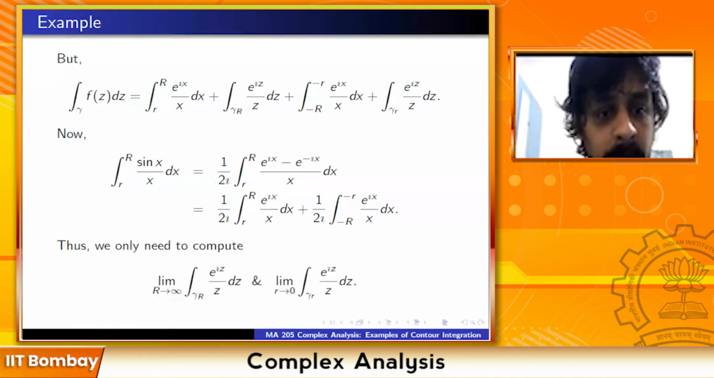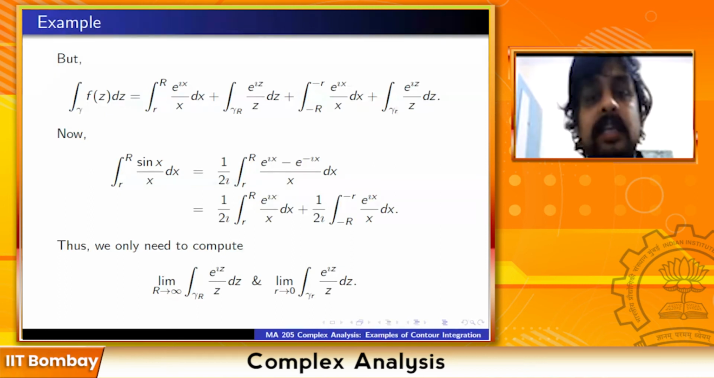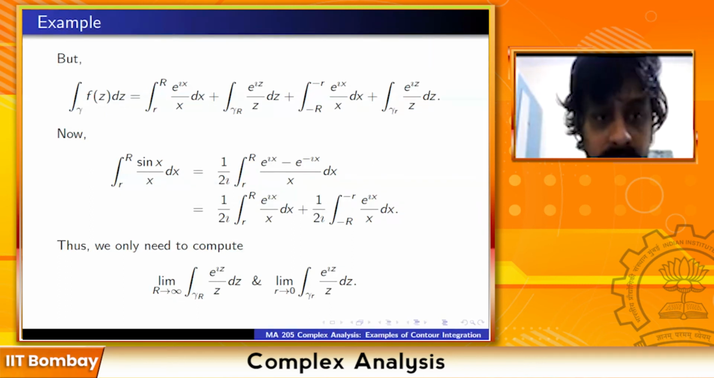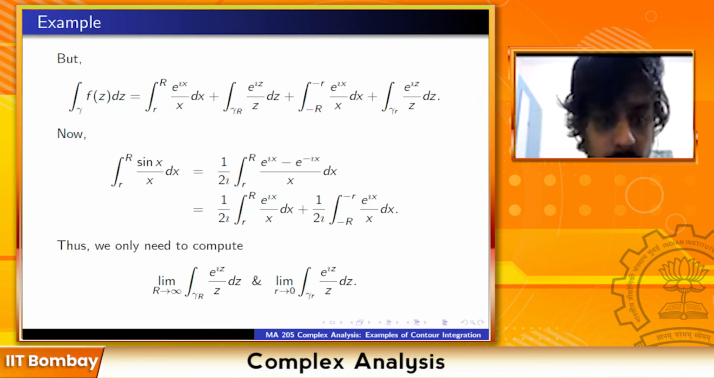Thus, we only need to compute the limit as capital R tends to infinity of the integral of e^(iz) by z dz, and the limit as little r tends to 0 of the integral of e^(iz) by z dz. This is what we need to compute: the second and fourth integrals, with capital R tending to infinity and little r tending to 0. Okay, so let's compute these.